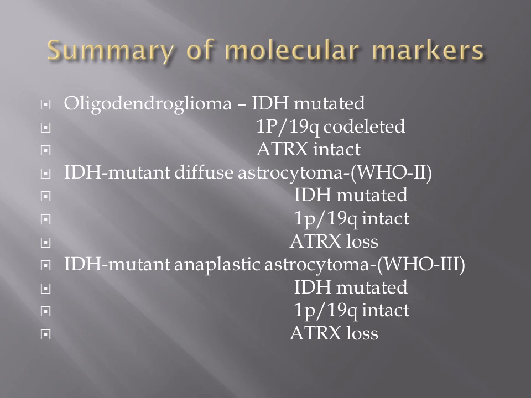Oligodendroglioma possesses IDH mutation and 1p19q co-deletion. As it is co-deleted, ATRX will be intact. Then coming to IDH mutant diffuse astrocytoma and anaplastic astrocytoma, both show IDH mutation, and 1p19q will be intact because these are not oligodendrogliomas. Then ATRX will be lost.